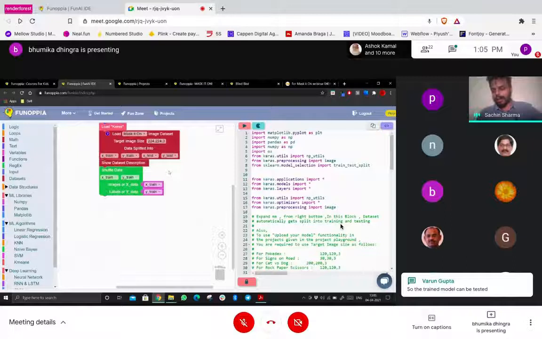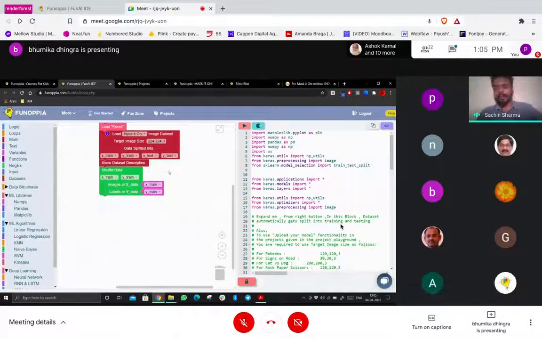So okay, Varun has explained that the train model can be tested. That's absolutely right, because the test data set contains all those images which our model hasn't seen yet. In that way, it will tell us how accurate our particular model is. That's why we are splitting it into train and test. And then we have a block where we are just shuffling the data set.